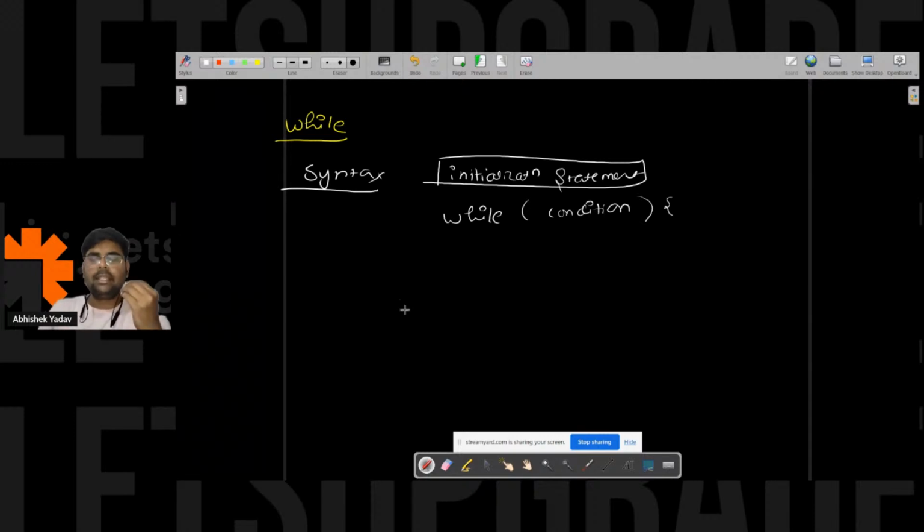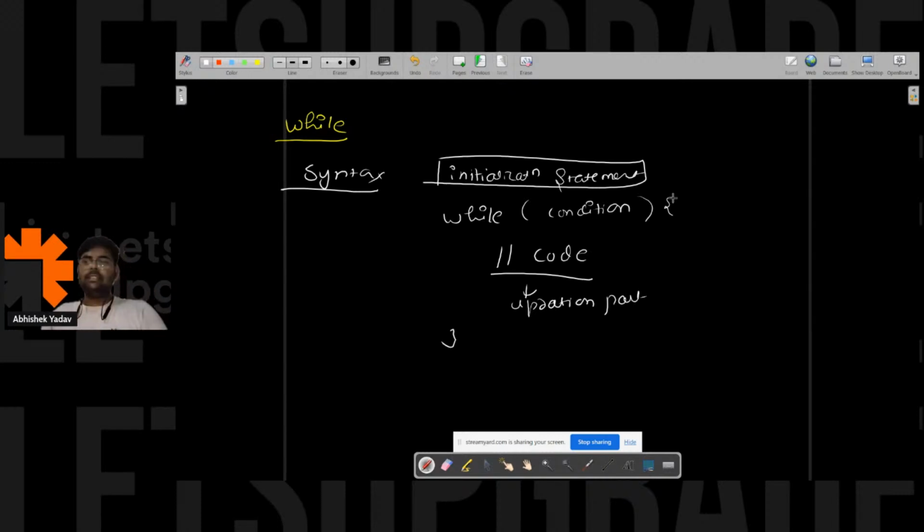Then curly brackets open and close, and inside the curly brackets, that is inside the while body, we have some code written that we want to execute again and again, and inside this code we have the updation part also.